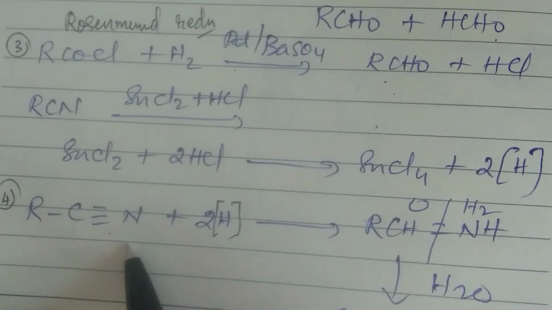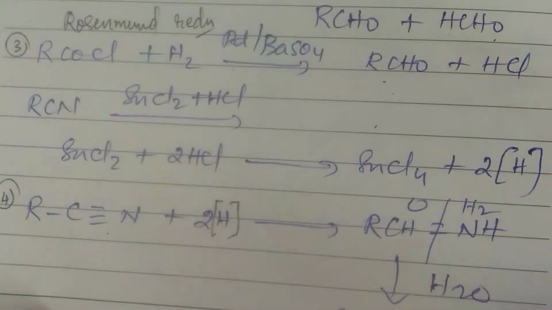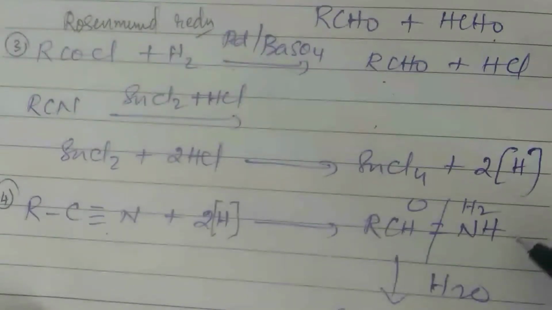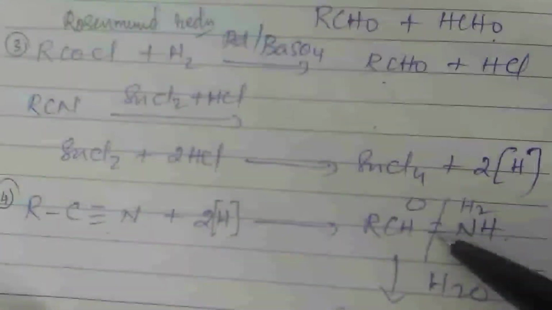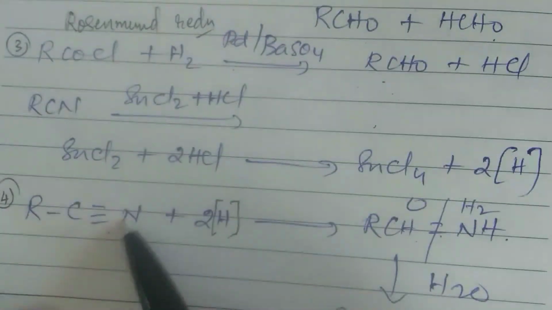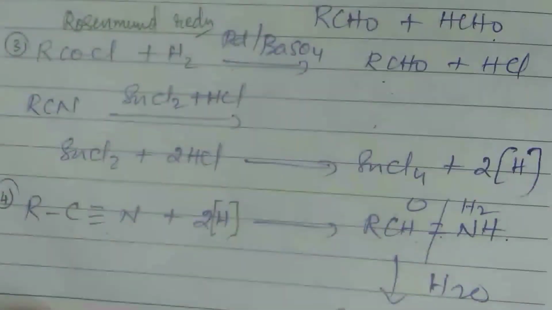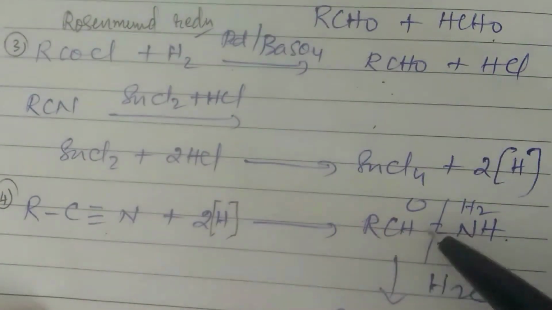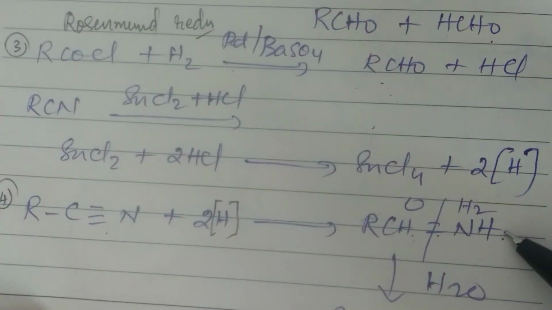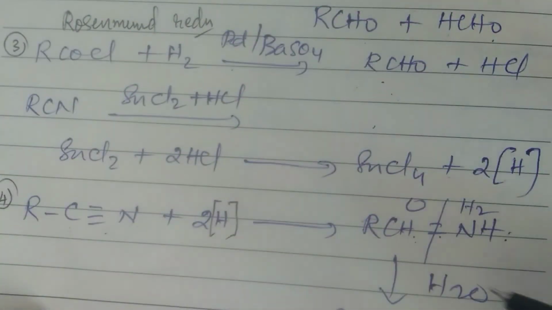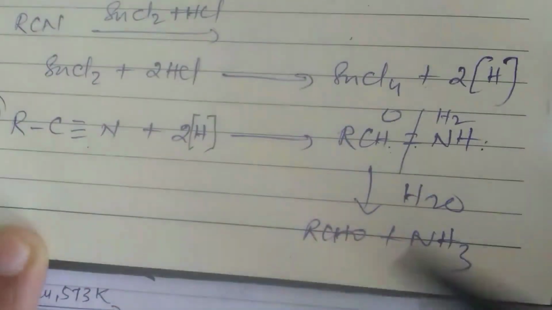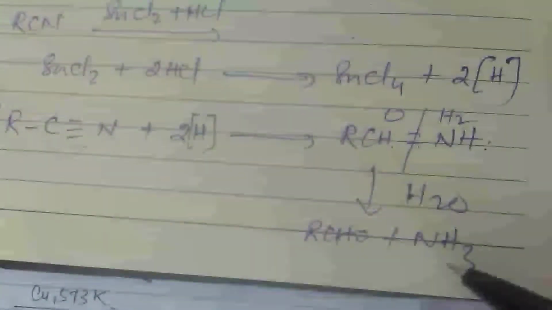First you add one hydrogen to each, so you will get RCH double bond NH. The triple bond becomes a double bond because one hydrogen is added, so one bond is cut. So you will get RCH double bond NH, and when this undergoes hydrolysis, you will get the corresponding aldehyde and ammonia will escape. Okay.